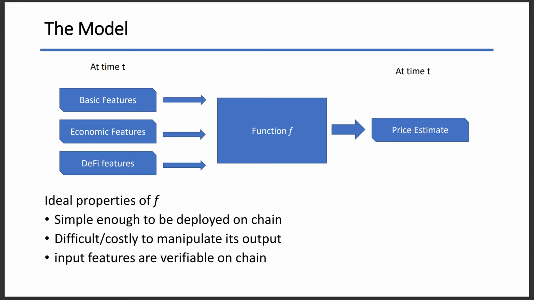At time t, I capture input features that can be derived from on-chain data and input them into function f. Function f will output the price estimation at time t. The ideal properties of f are, first of all, that it needs to be simple enough to deploy on-chain. Secondly, it's difficult to manipulate function f's output. And lastly, all input features should be verifiable on-chain.